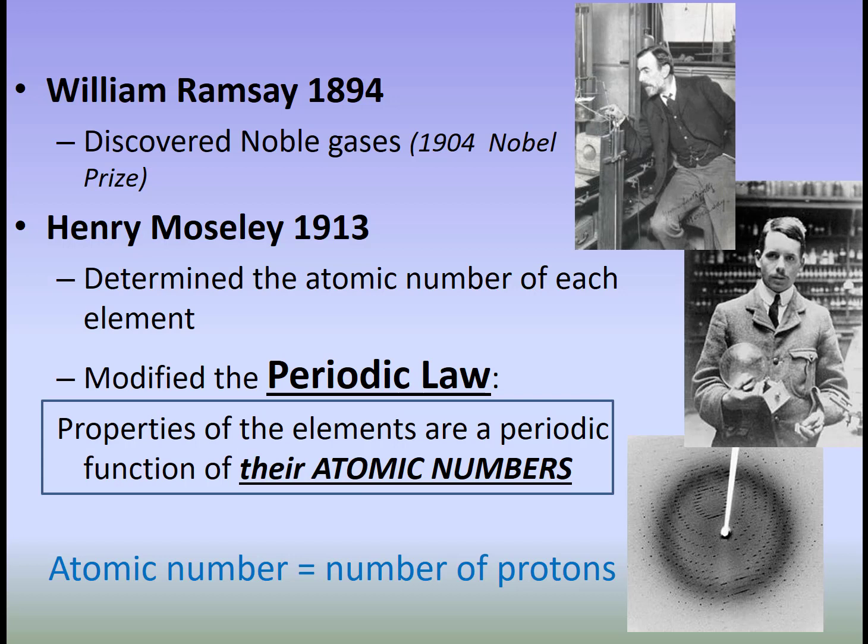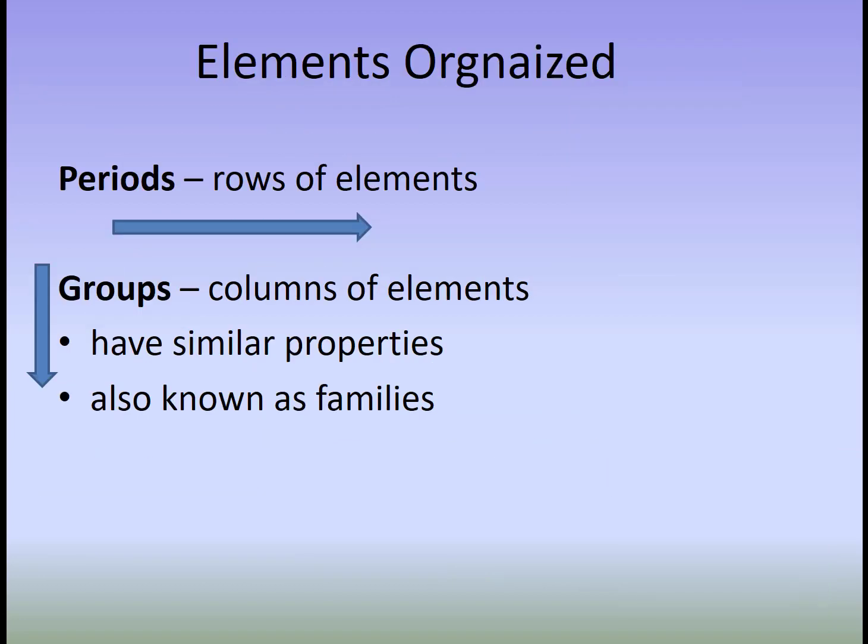And then when we get a repeating pattern of reactivity, we start a new row and we end up with 7 rows on the periodic table. So these rows are also called periods. And as I said before, there are 7 periods on the periodic table. And then if you go down a column, that is called a group. And it's also called a family. Both those names, families and groups, are appropriate to describe the columns on the periodic table.